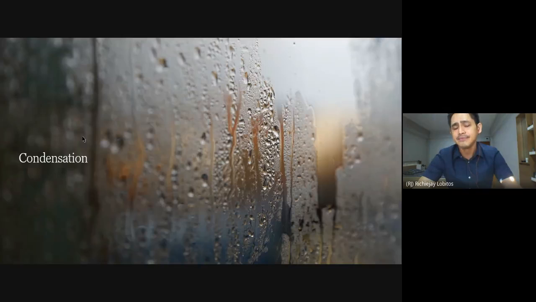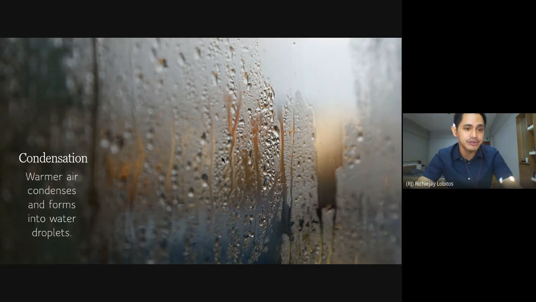Let's learn more. Condensation happens when there's a difference in temperature between air and another object. So condensation happens most of the time with warmer air. Warmer air condenses and forms water droplets. It is the warmer air that contains a lot of heat. It is the warmer air that loses heat to a cold surface, a glass, for example. So if the glass is cooler than the air around it, then that air can lose its heat to the glass.